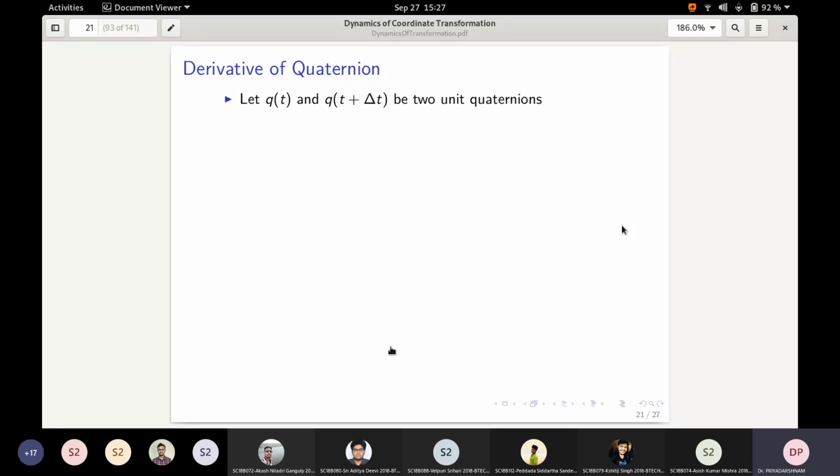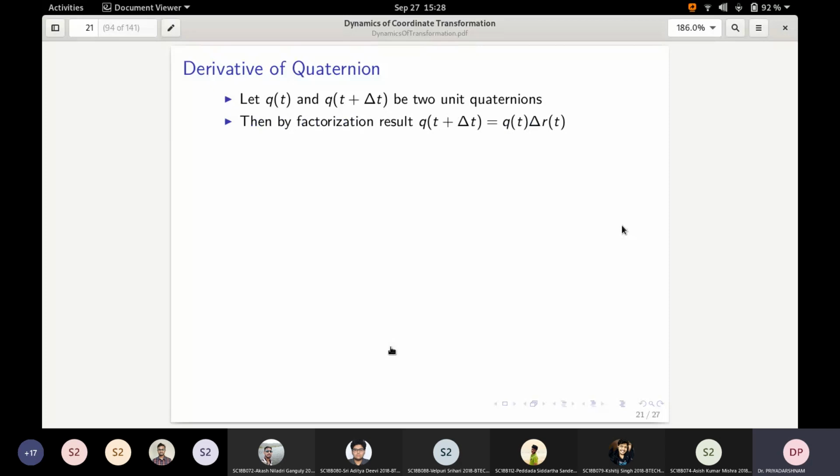Let us now consider the derivative of a quaternion. In this case, we apply the usual definition of the derivative, that is, we have to compute this q of t plus delta t. You are at q of t, which represents one orientation, and q of t plus delta t is representing the incremented orientation.